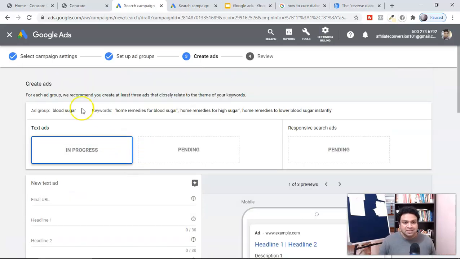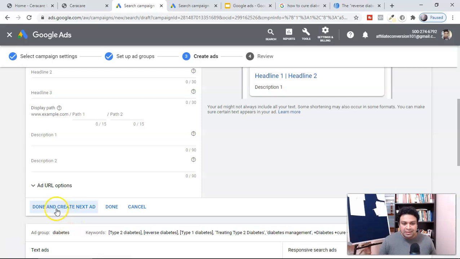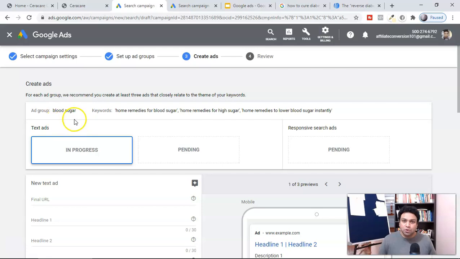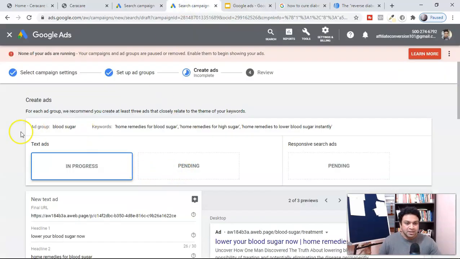And remember one thing, guys, in each of these ad groups you can create many ad texts, that means many ads. For example, this is one of the ads. Once it is finished, you can go here and click done and create another ad under this one ad group. The same thing which I was talking about here: this is one keyword set under the ad group, and you can create many ads so that you can target different keywords of that ad group. For example, something like this. Here you can see this, guys.